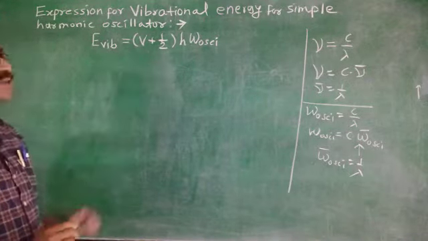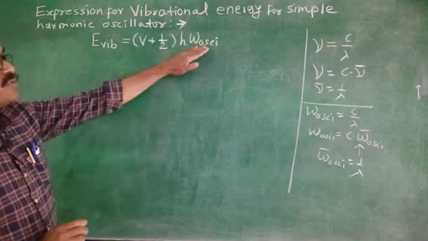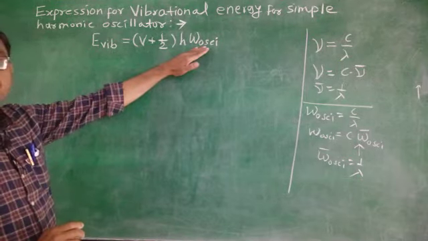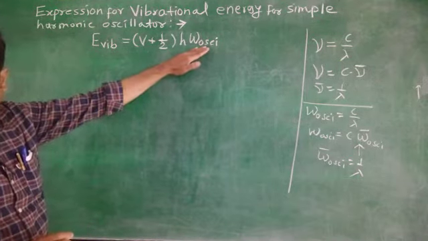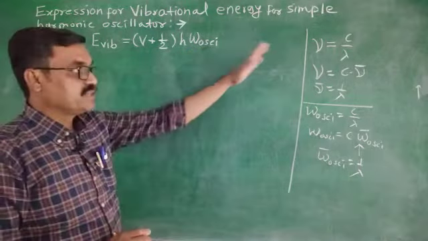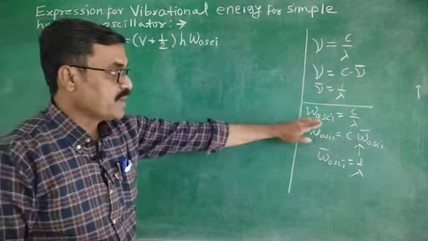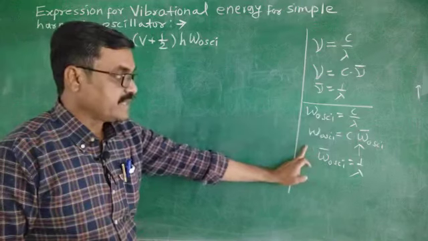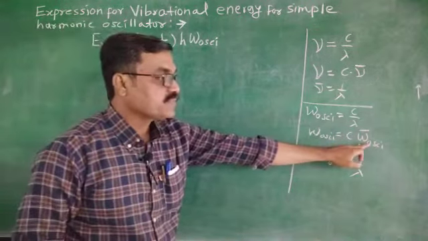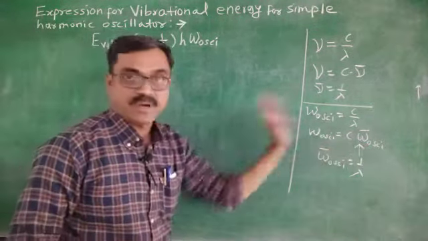Now see, here omega of oscillation is the vibrational frequency, or one can say the oscillational frequency. It is related to its wave number by this formula.